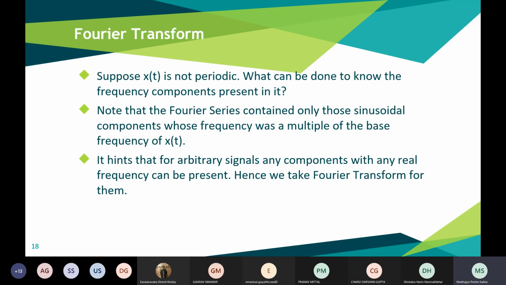Moving on, the Fourier transform. Now we have only talked about periodic signals, right? So what about aperiodic signals? What can we do to know about the frequency components present in them? One thing: an aperiodic signal can be said to have an infinite time period, that is, capital T tends to infinity.